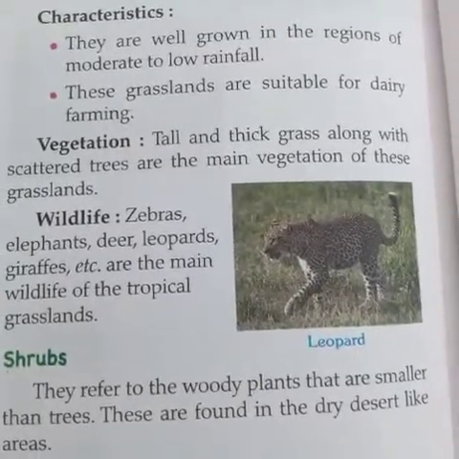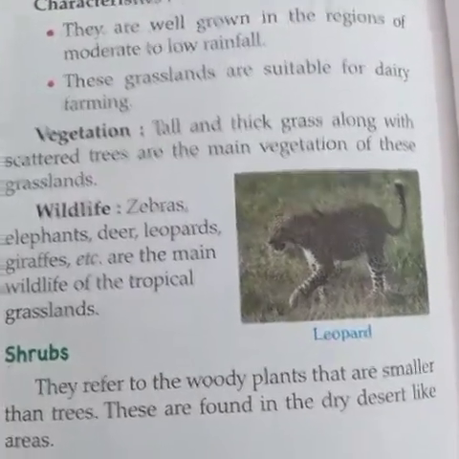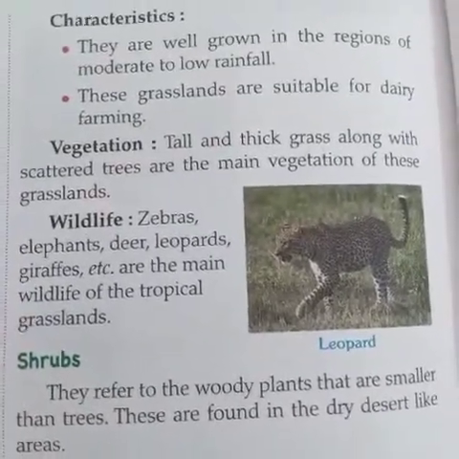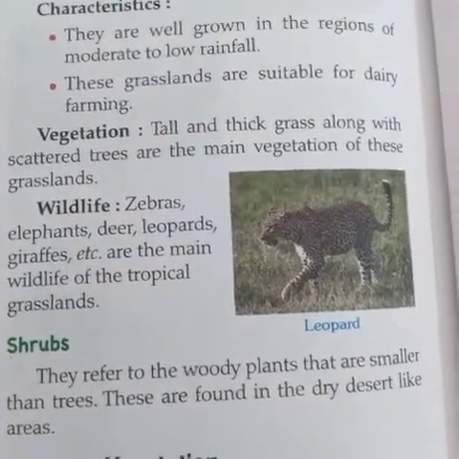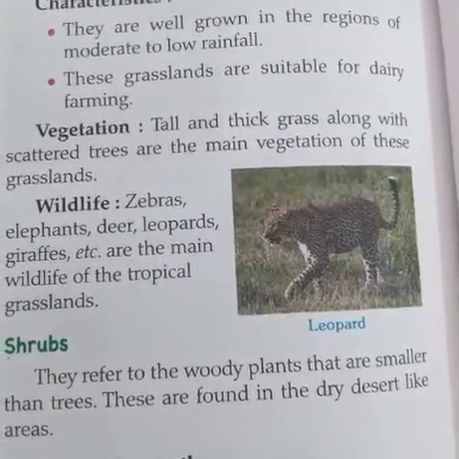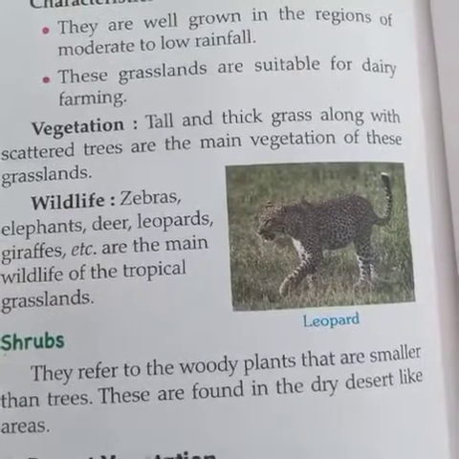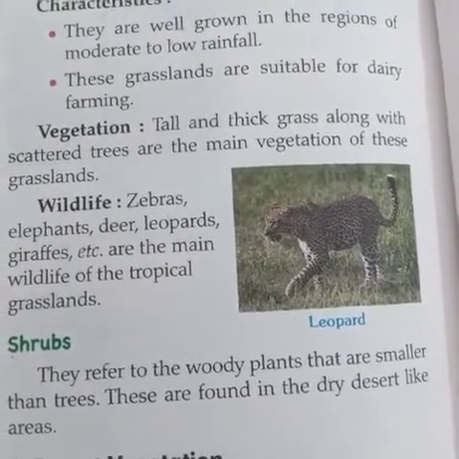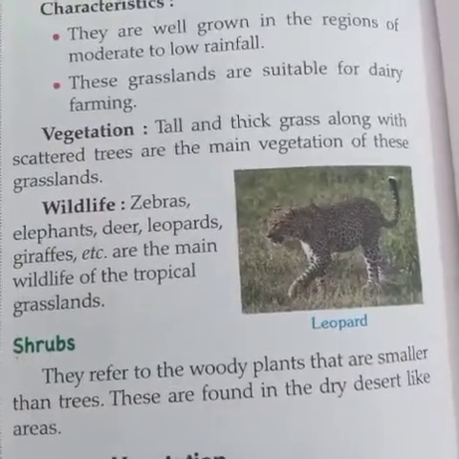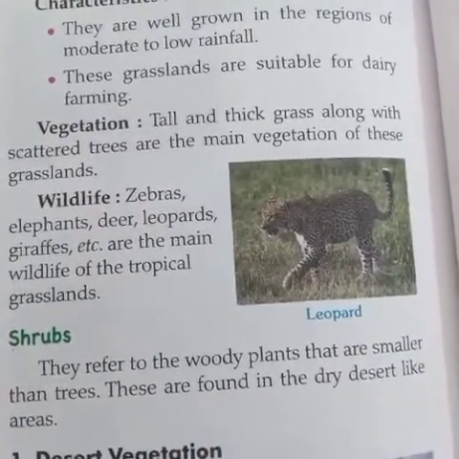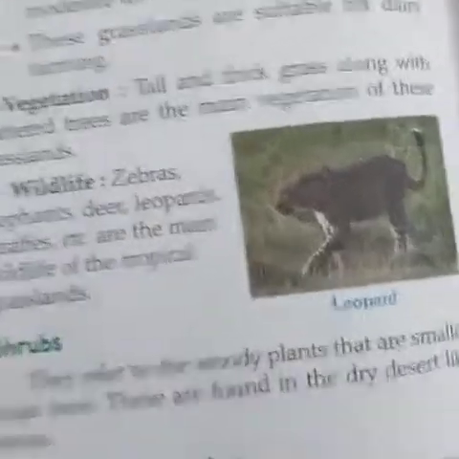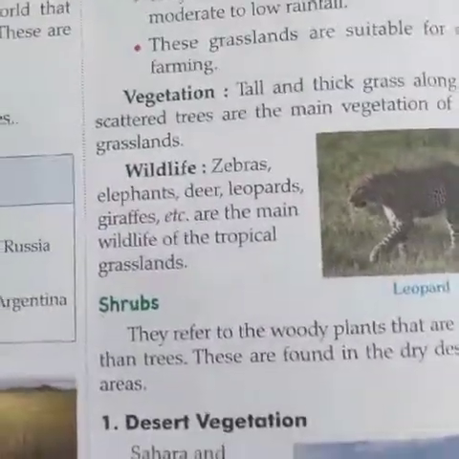Now the vegetation which you will see here is mainly grasses. The grasses are very tall and thick, and scattered trees are the main vegetation of these grasslands. You will find only a few trees in this region. The trees are mainly found near the ponds or rivers in these grasslands.